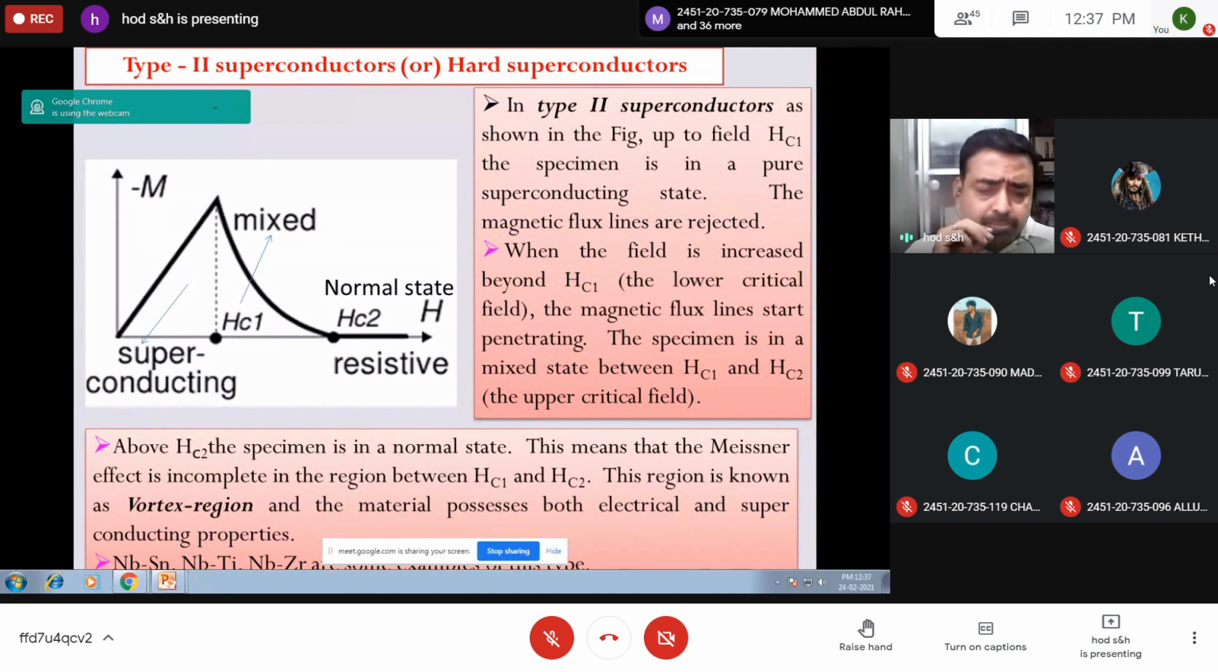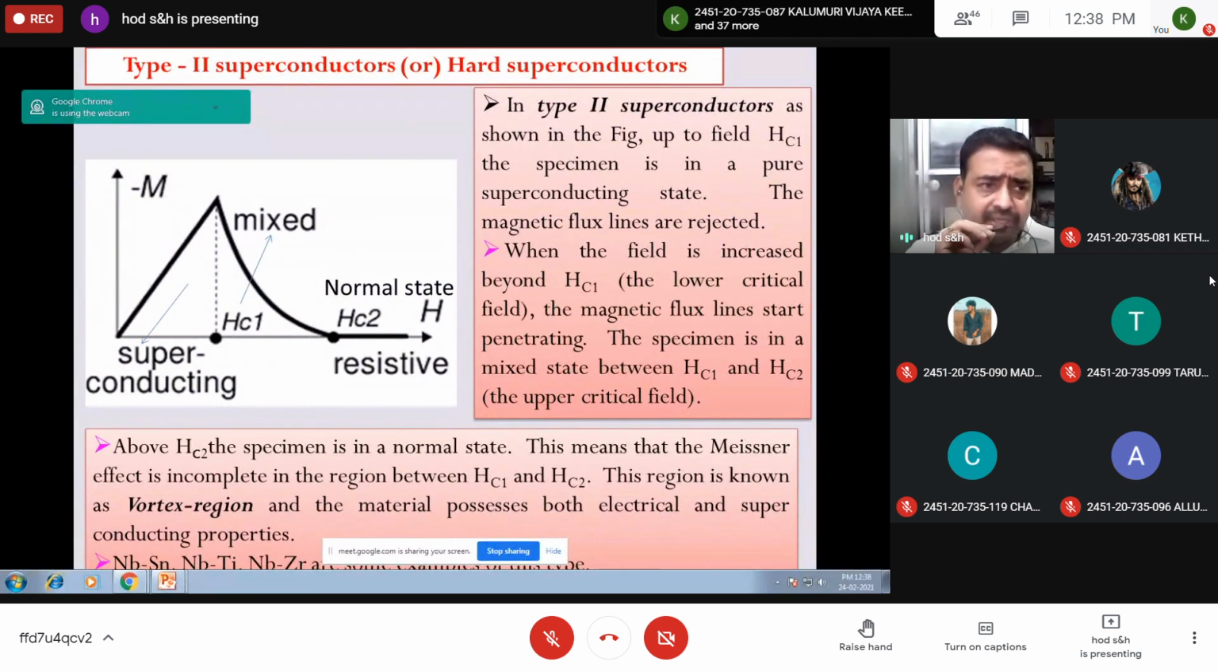It continues up to a value Hc1, which is called the lower critical field. That means up to Hc1, it is a perfect superconductor. It obeys the Meissner effect and it expels all magnetic lines of force. It acts as a perfect diamagnetic. And at Hc1, the field starts to penetrate the specimen. So in this state, a stage starts where slowly it is losing superconducting behavior and gaining electrical behavior. This combined state continues up to Hc2, which is called the upper critical field.